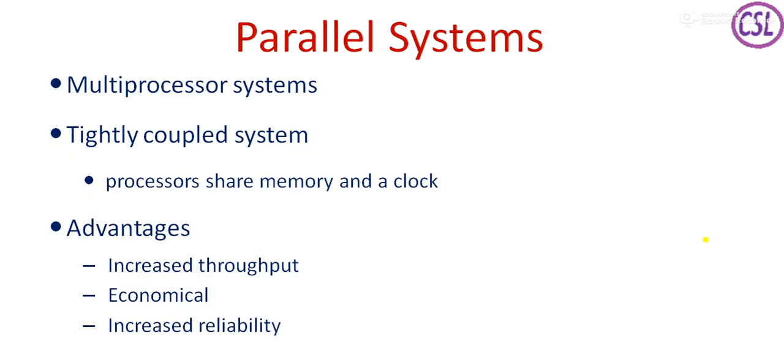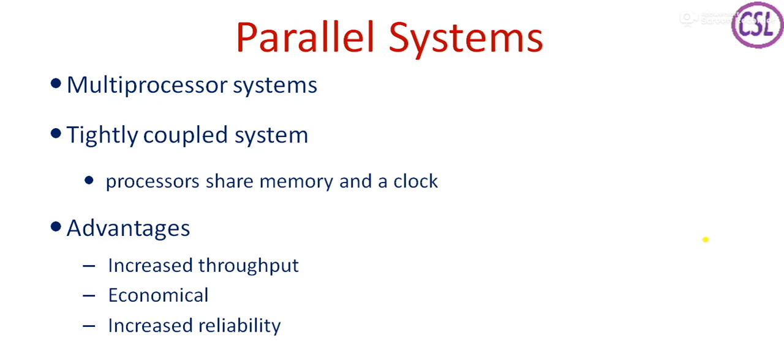The next category of operating systems is parallel systems, and these are multi-processor systems. We have a number of processors in a computer, and this is a tightly coupled system because all the processors are available within a computer. These processors share memory and clock. This is quite opposite to distributed systems. In a distributed system, that is loosely coupled, each processor has its own clock and memory because all the processors are available on different systems.